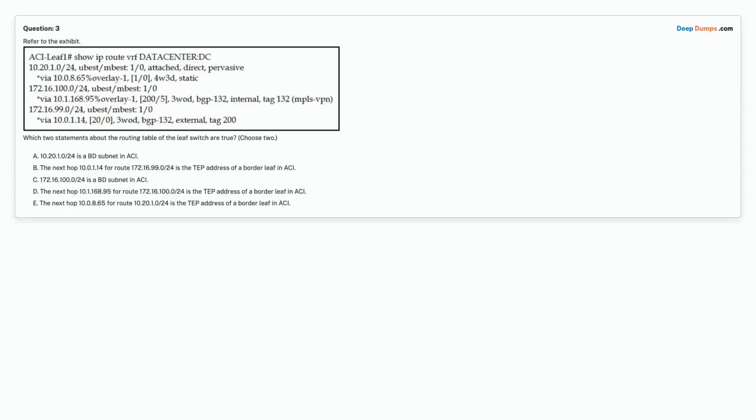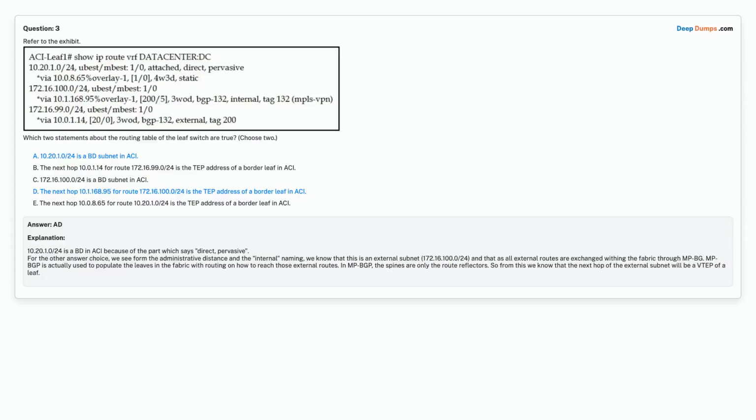Option E. The next hop 10.0.8.65 for route 10.20.1.0/24 is the TEP address of a border leaf in ACI. Choose the correct answer. Correct answer is option A. 10.20.1.0/24 is a BD subnet in ACI. Option D. The next hop 10.1.168.95 for route 172.16.100.0/24 is the TEP address of a border leaf in ACI.